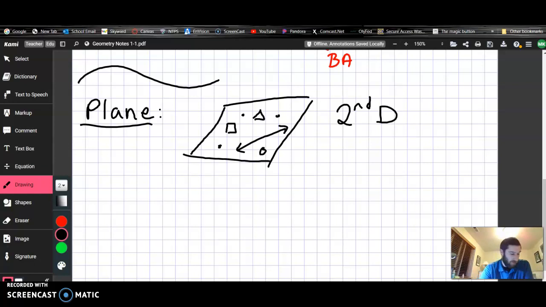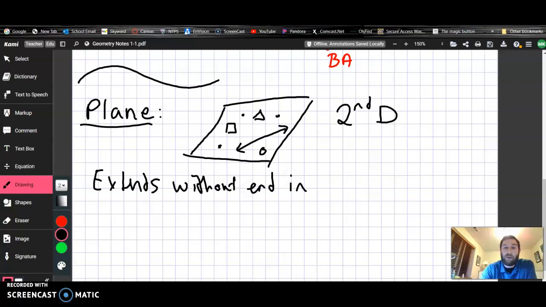And so we can describe a plane as an infinite number of lines, or by extension, an infinite number of points that extends without end in two directions.